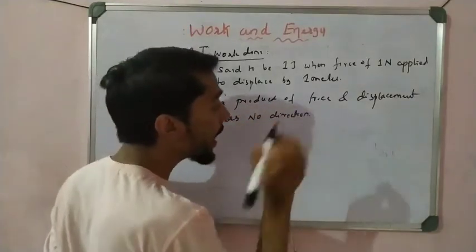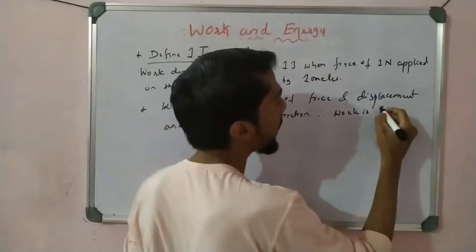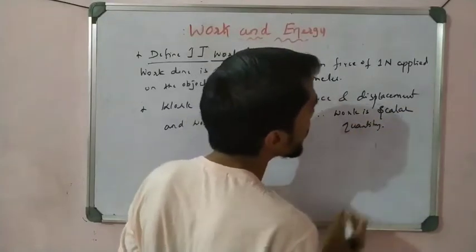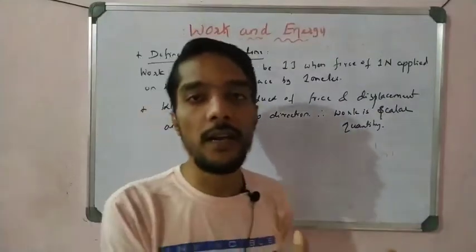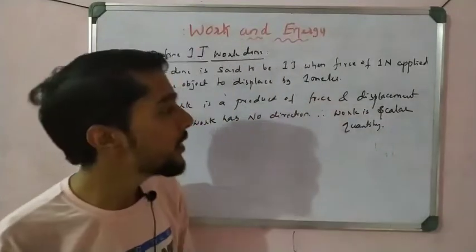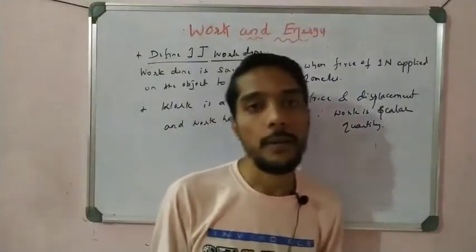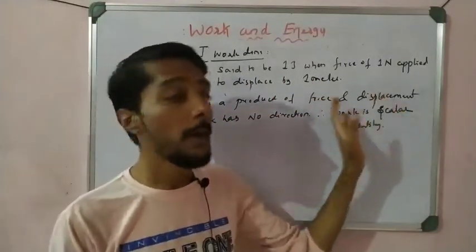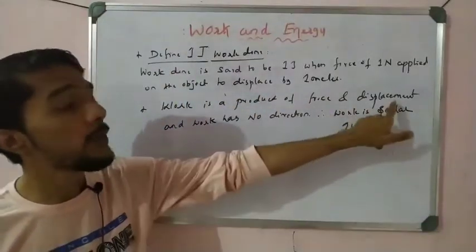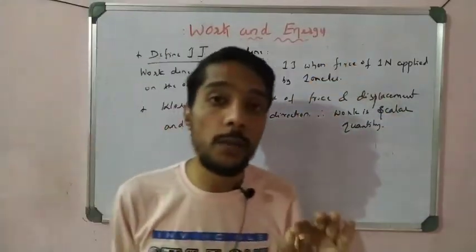So work has no direction, therefore work is a scalar quantity, because it has no direction. If you have direction, it is a vector, but work has only magnitude. 1 joule, 2 joule is a magnitude but there is no direction, so we say it is a scalar quantity. Force and displacement are vector quantities, but work is a scalar quantity. That point, students, you have to remember very carefully.